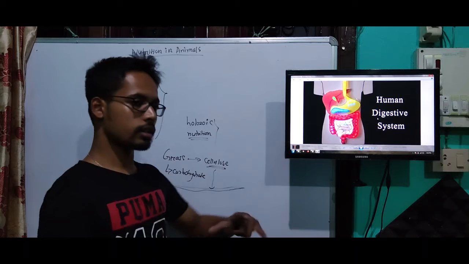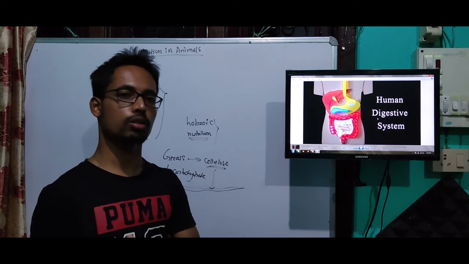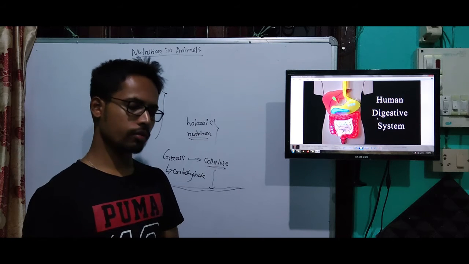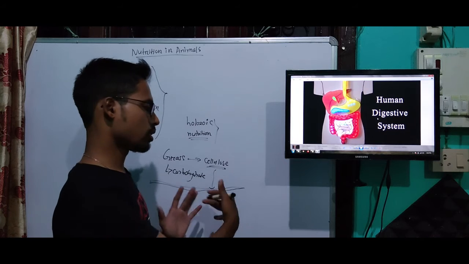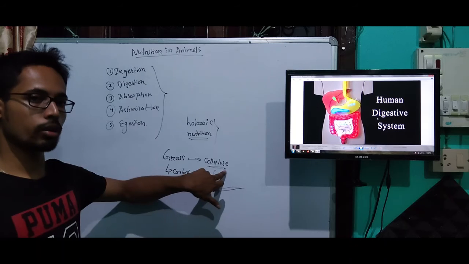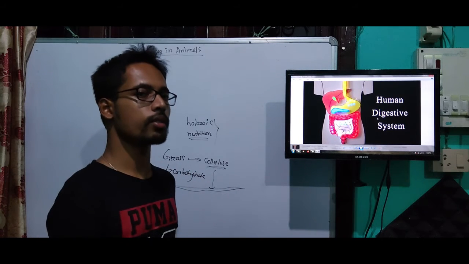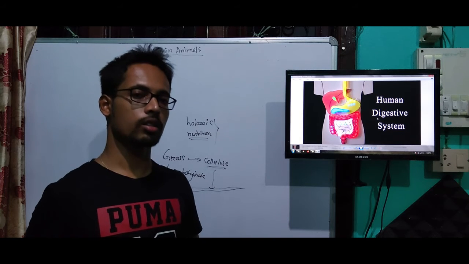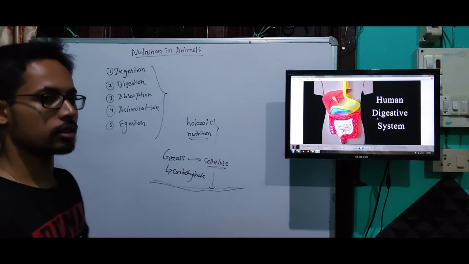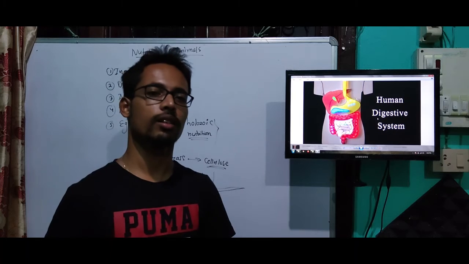Cellulose gets a large surface area for digestion, and there are some bacteria also present in the different organs of the digestive system of the cows, and that bacteria also help to break down the cellulose into simpler forms. But in human beings we do not have such kind of arrangements in our stomach to digest the cellulose part of the grass. That is why we do not eat grass, it will not get digested.